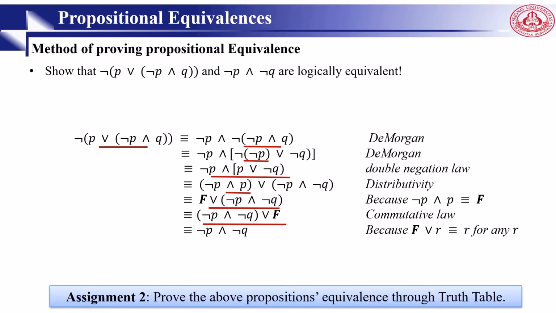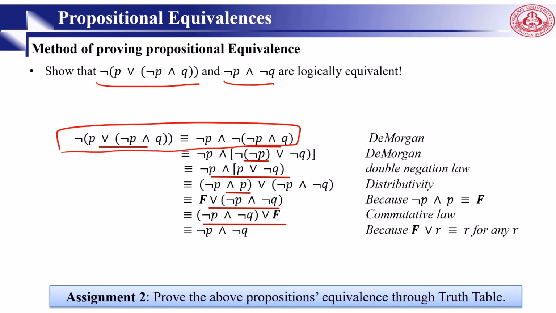The second way is named logical equivalences. So what is the example? We want to prove whether not (P or not P and Q) equals not P and not Q or not. So this is what we have, and we want to prove this one.